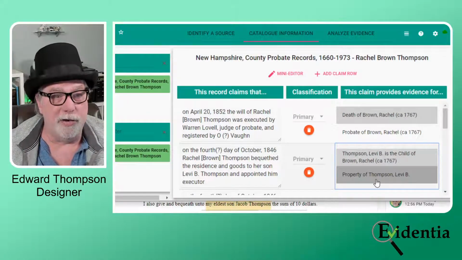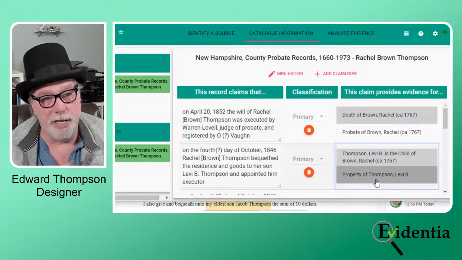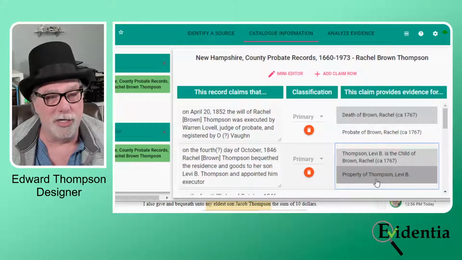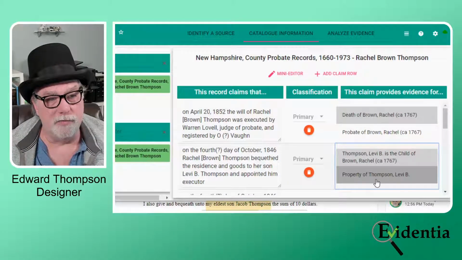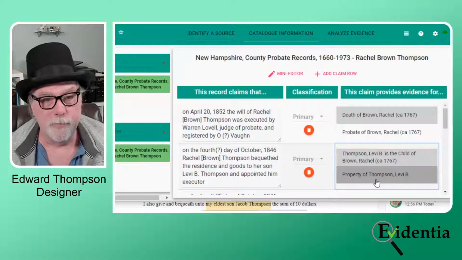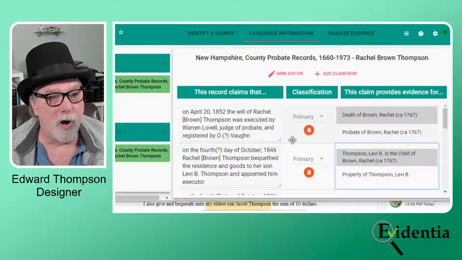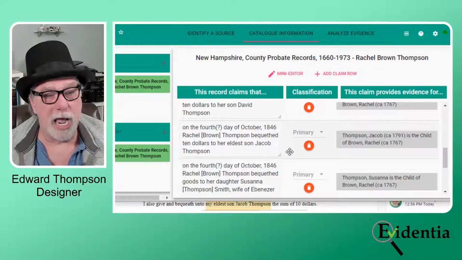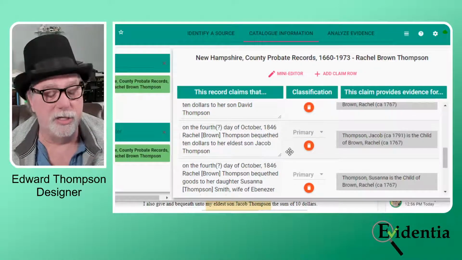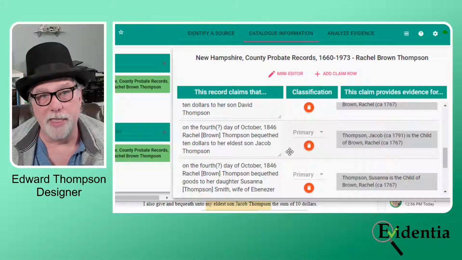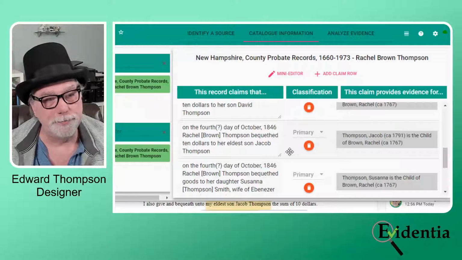What I really want to find out is where David got it from, and I will kind of see if I get that information from my property of Levi B. Thompson research. Okay, so that is all for how I entered will information into Evidentia and the type of research that I'm able to support with it.